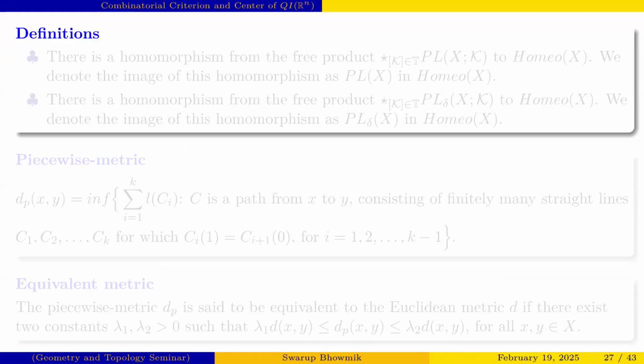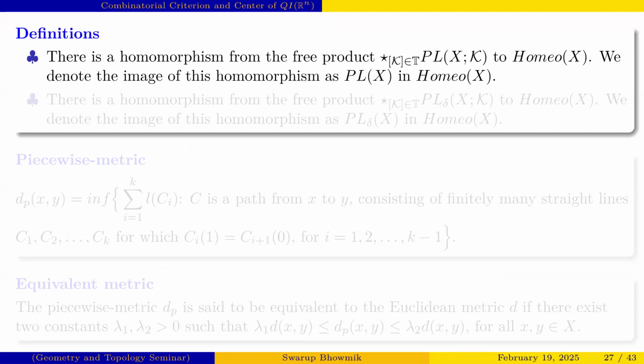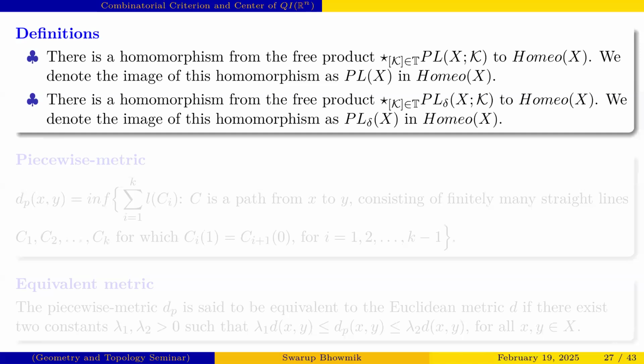So the definition of PL x is nothing but the image of a homomorphism from the free product of PL(x, K) to Homeo(x). There is always a free product for the similar case, from the group PL delta(x, K) to Homeo(x), and the image of this homomorphism is PL delta x.